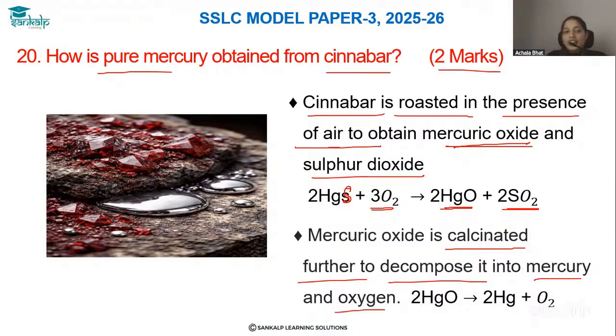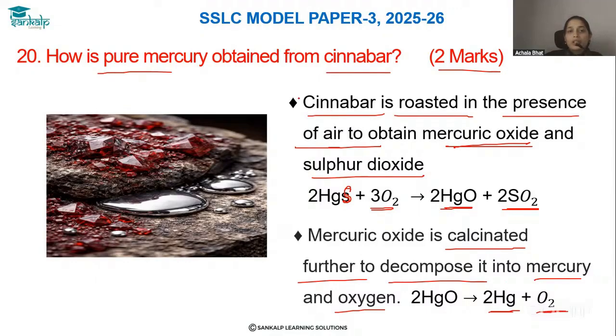What is calcination? Calcination is nothing but heating strongly in limited air. Now what do we call roasting? Heating in the presence of excess air. But calcination is heating strongly in limited air supply. Mercuric oxide is calcinated further to decompose it into mercury and oxygen.